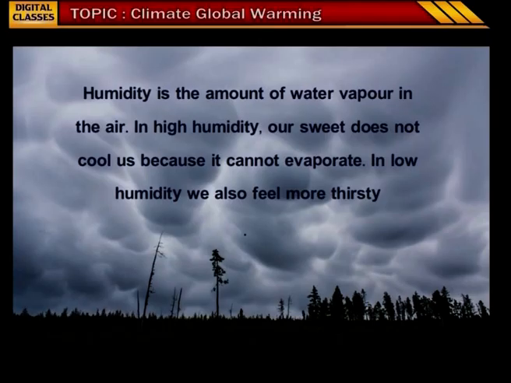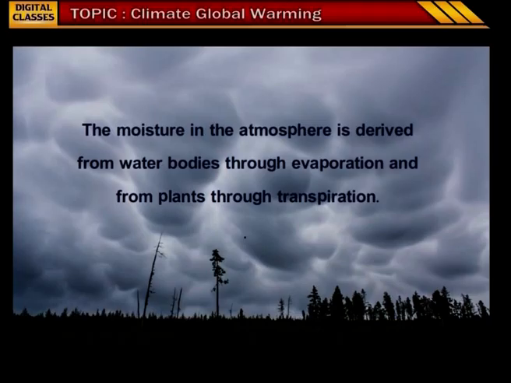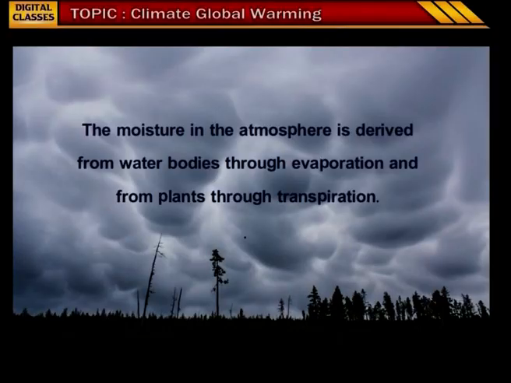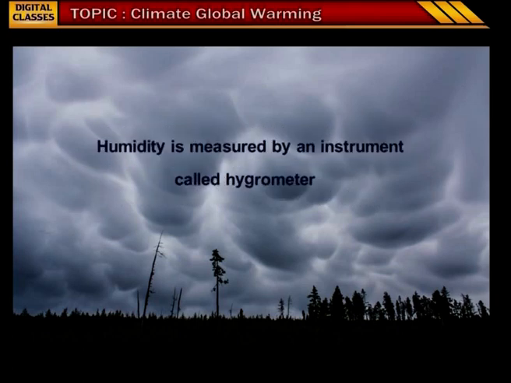Have you ever observed clouds like this? When clouds are like this, we feel very sultry. That means the sweat does not evaporate from our body and we start feeling more thirsty. Children, from where do these clouds get water? The water in the form of vapor or the moisture in the atmosphere is derived from water bodies through evaporation and from plants through transpiration. That means evaporation occurs on the water bodies like oceans, seas, rivers and lakes, and transpiration occurs from plants and trees. Humidity is measured by an instrument called hygrometer.